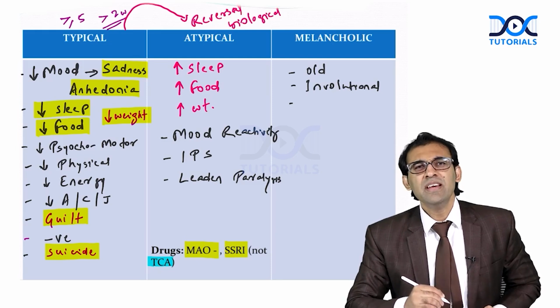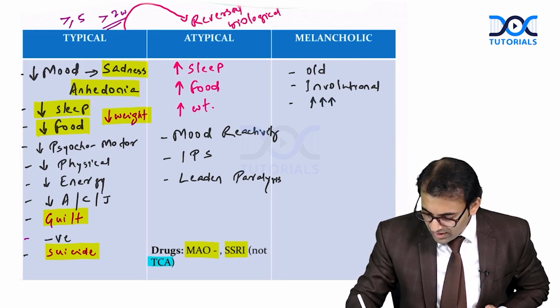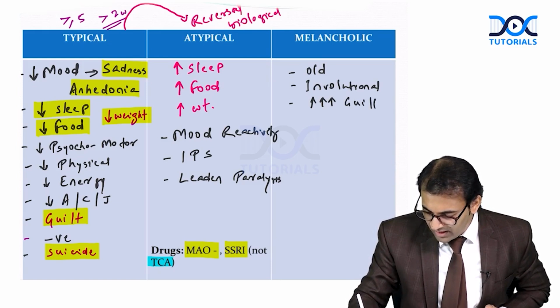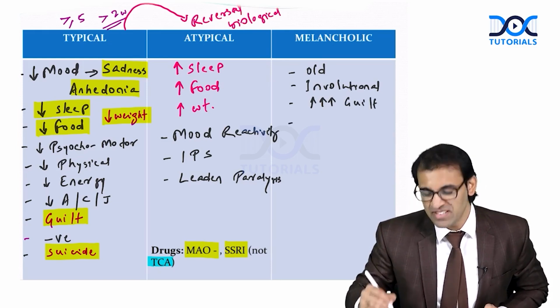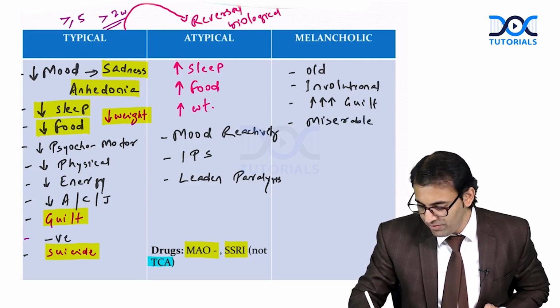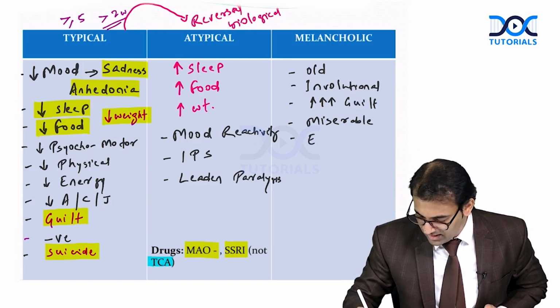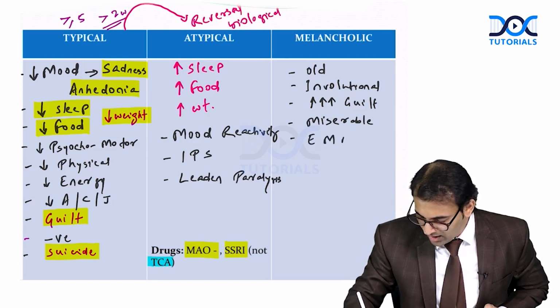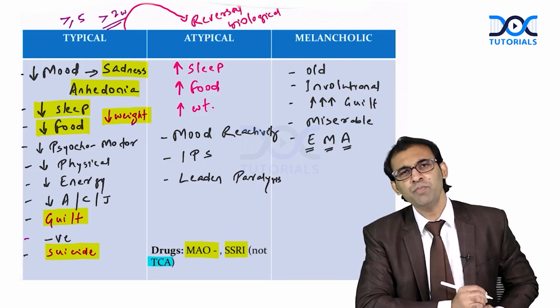There will be a severe feeling of guilt. An old person can have a miserable feeling. Early morning awakening is classically seen. What does it mean?